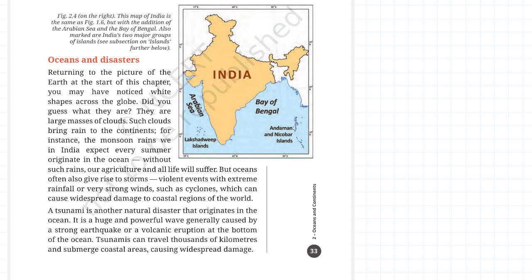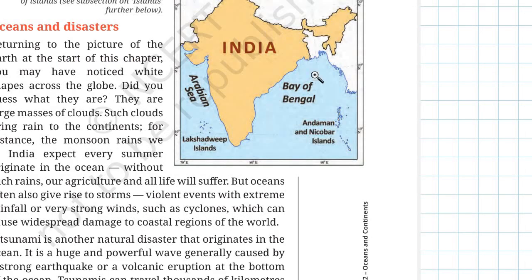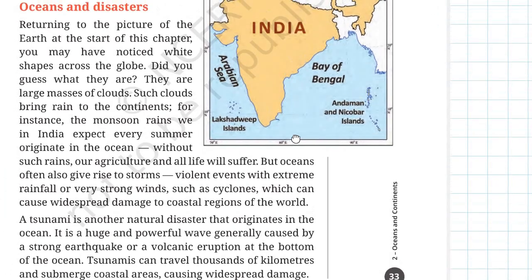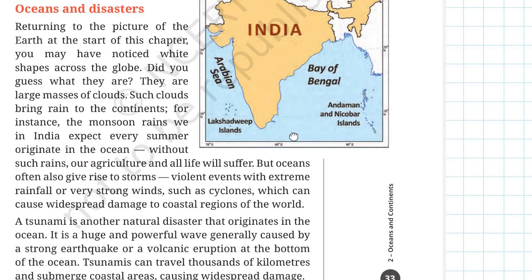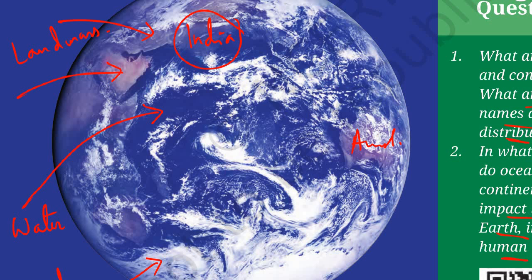Okay, now till now we have learnt about very good things about oceans. However, you must also understand that oceans sometimes bring disasters for mankind as well. Say for example, the very first photograph which we saw, see this photograph, here the white ones are clouds.